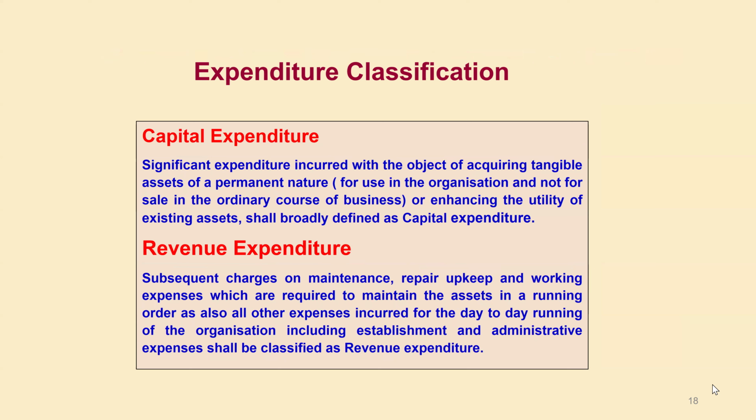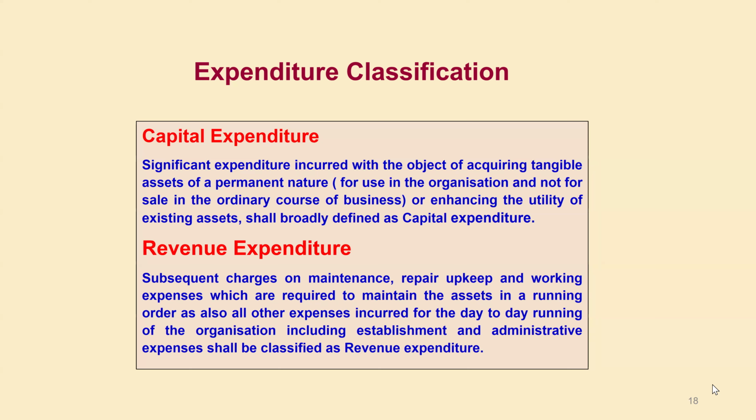If that equipment will be used by our institute for more than one year, not for earning any profit, but generally for enhancing the capacity of the organization. If you have acquired plant and machinery, a computer or a building, it will generally be used for years together.